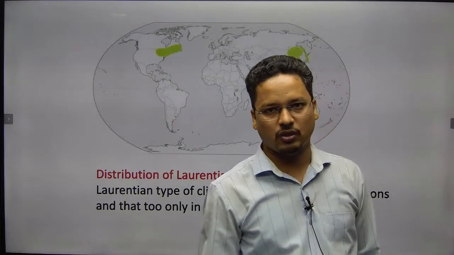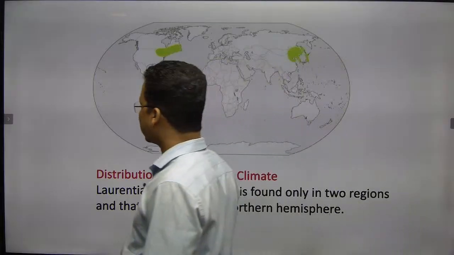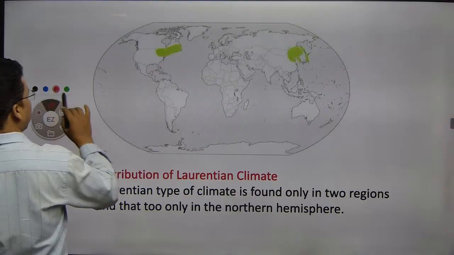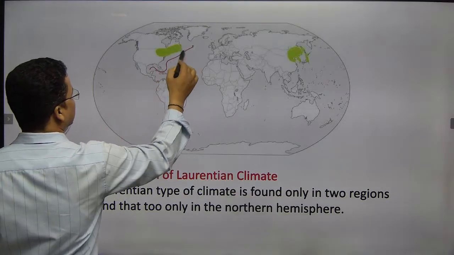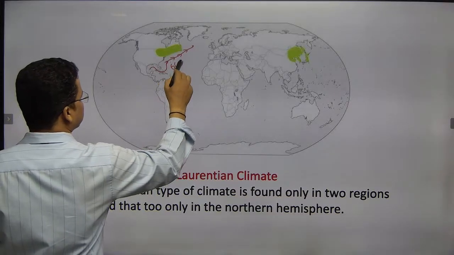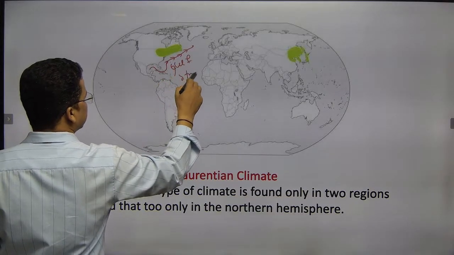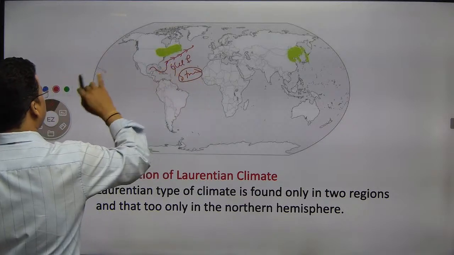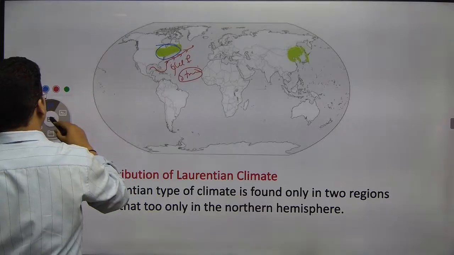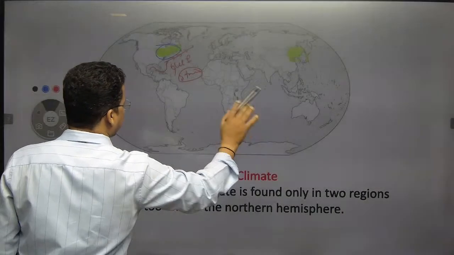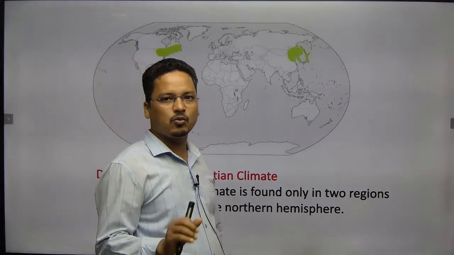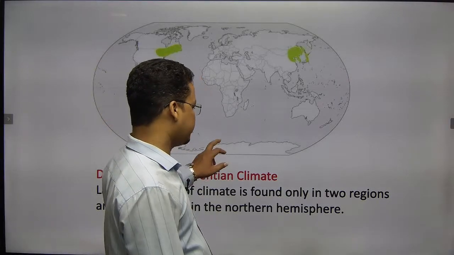Otherwise there are no such factors. Otherwise it's a pleasant type of climate, except, as I said, for this ocean current, the Gulf Stream. If there were no Gulf Stream, this region would have been one of the happiest regions. But overall this region is fine, right? No such climatic harshness is there. It's a cool summer.